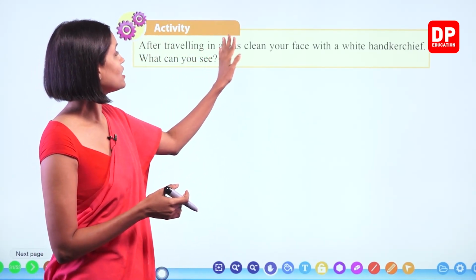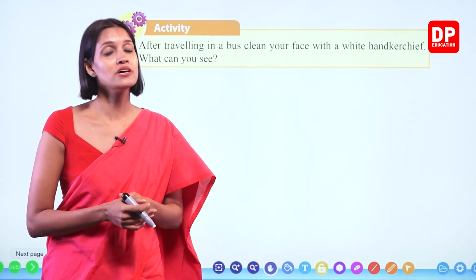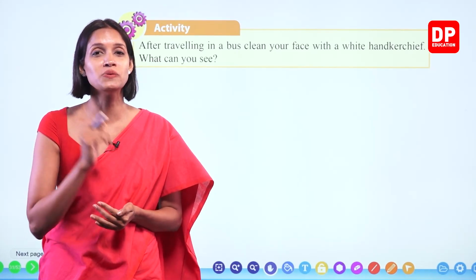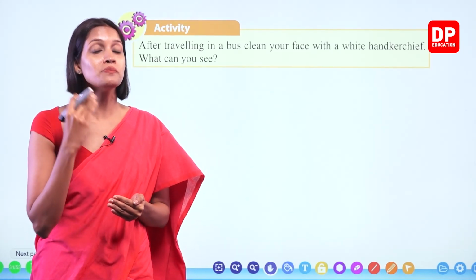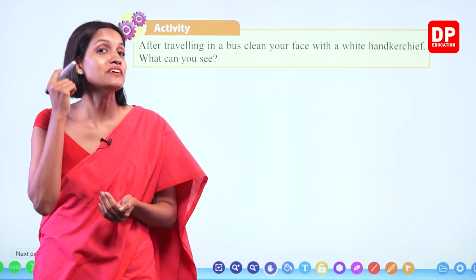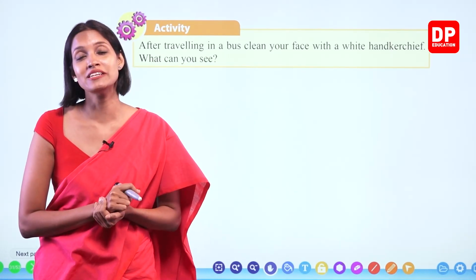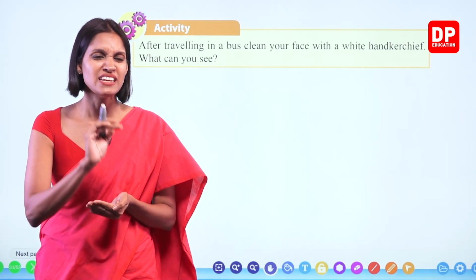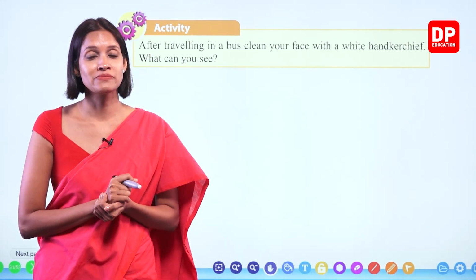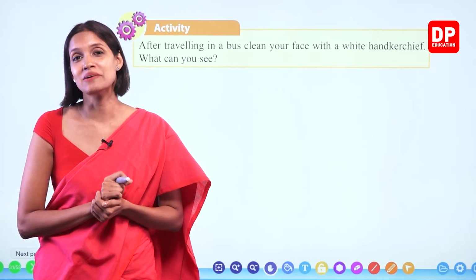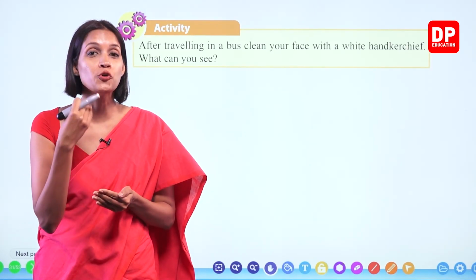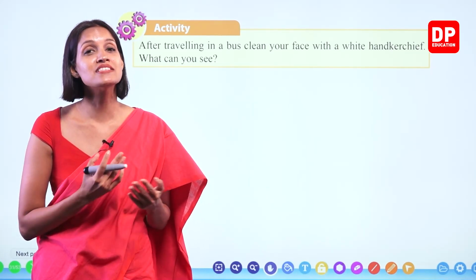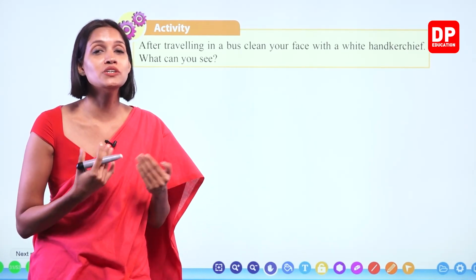So you can clean your face with a white handkerchief. As I told you all, some of you must have experienced this. What can you see? When you wipe off your face and even the ear with a white or light colored handkerchief, you will clearly see that it gets dark in color, right? Black in color sometimes, right? You can see all the dirt comes to the handkerchief. What is the reason? This happens because of particulate pollutants.